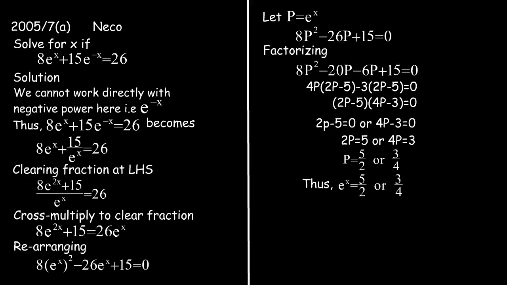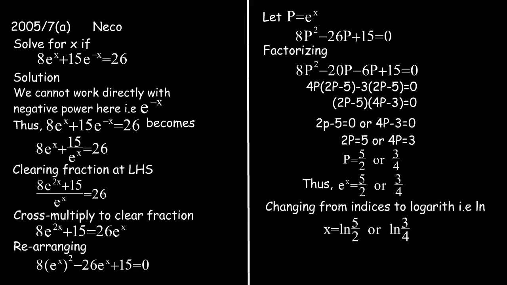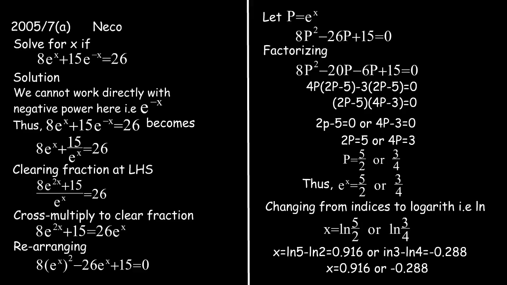Thus, e raised to the power of s is either 5 over 2 or 3 over 4, because recall, p is equal to e raised to the power of s. Now changing from indices to logarithm, s equals ln of 5 over 2 or ln of 3 over 4. Therefore s equals ln 5 minus ln 2, which is 0.916, or ln 3 minus ln 4, which is minus 0.288. So therefore s equals 0.916 or minus 0.288.